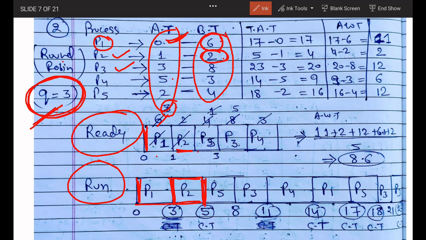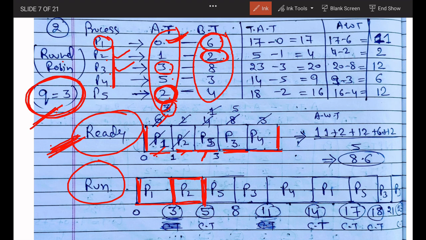Now you can see at 5 how many processes are here. At first P5 came, because P5 has only 2 timing. This is very important. So at first in the ready state P5 will come, then P3 will come. P3 has 3 timing. Then at last P4 will come. So preparing this ready chart is very important. Who is coming first according to the time? You will write all the processes in this table.